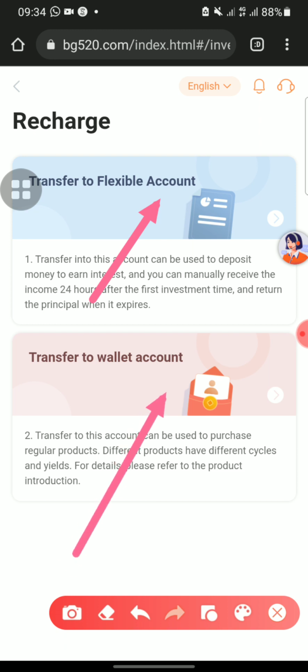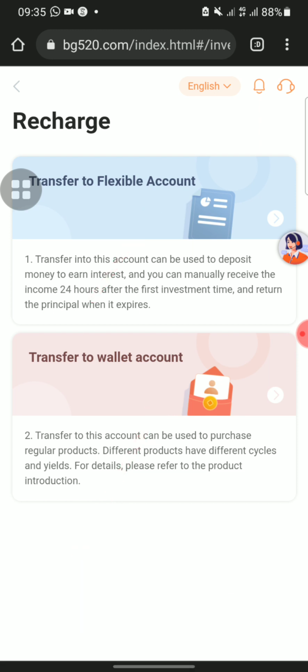If you want to go for the flexible investment, click on transfer to flexible account and make your deposit. But if you want to go for the cyclical investment, you click on transfer to wallet account, make your deposit, and look for an investment. If you want to invest for 15 days, you can go for the 15 days miner or any of them you want. Okay guys, now I'll be going for the flexible investment. I'll click on that flexible account.